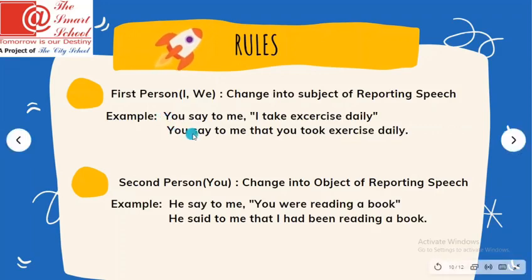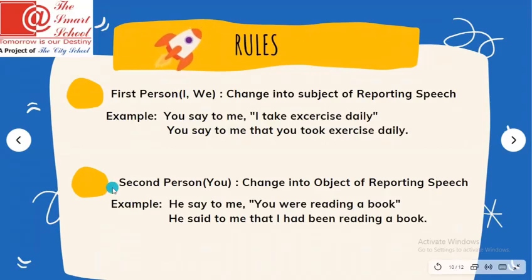So you say to me. Say can remain unchanged, or it can also change into said. It's up to you. Punctuations are removed, or we can say they are replaced with that. I is used with you, so here we have written you. We have told you that present indefinite is going to change into past indefinite. So we have changed I take exercise to you take exercise. So this was the first rule.